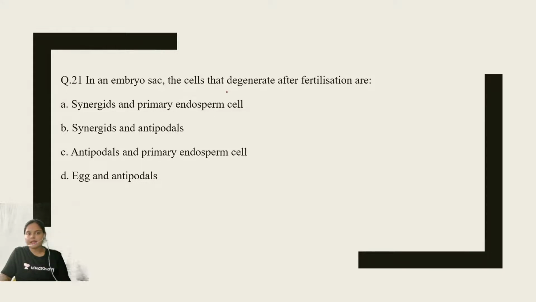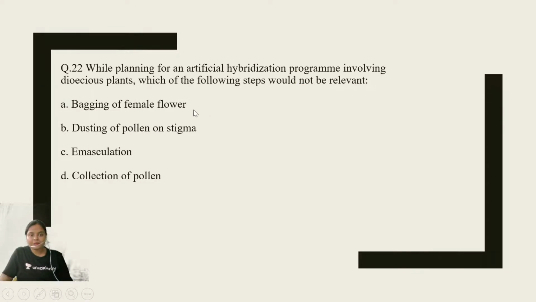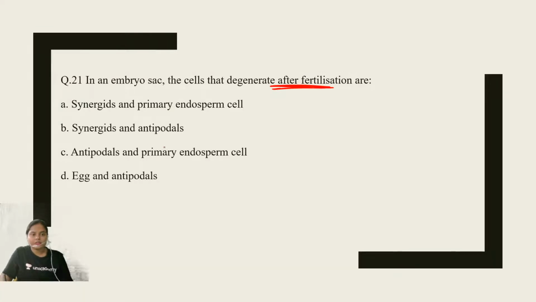In an embryo sac, the cells that degenerate after fertilization are: synergids and primary endosperm cell, synergids and antipodals, antipodals and primary endosperm cell, egg and antipodals. Very easy question. Which among the following structures degenerate after fertilization in the embryo sac? The primary endosperm nucleus cannot degenerate, right? Why? Because it will lead to the development of endosperm. The egg will participate in the process of fertilization. So the right option will be option number B.